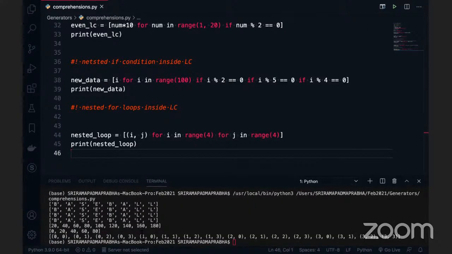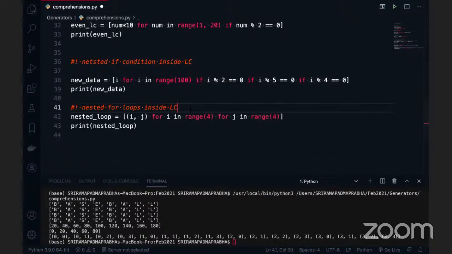If I go and execute this, this is working fine. See, it is a nested for loop, guys, as simple as this. This is the first for loop, then i is read, then again j first, then this j finishes: 0 0, 0 1, 0 2, 0 3, and then done. Again 1 0, 1 1, 1 2, 1 3, done. 2 0, 2 1, 2 2, 2 3. If we want to read such kinds of things in your project, we can use it. See, it's a very simple code. Okay, it looks like you are thinking in a big way. So instead of writing three or four lines of for loops, I can use list comprehensions with two for loops. This works. Any questions here?